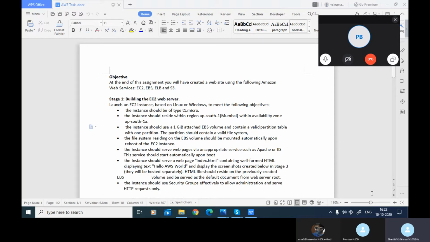Use a 1 GB attached EBS volume containing a valid partition table with one partition. See, the partition will come with Windows, and on Linux also you can do partitioning. The partition should contain a valid file system. Okay, what is that file system? The file system residing on the EBS volume should be mounted automatically upon reboot of the EC2 instance.